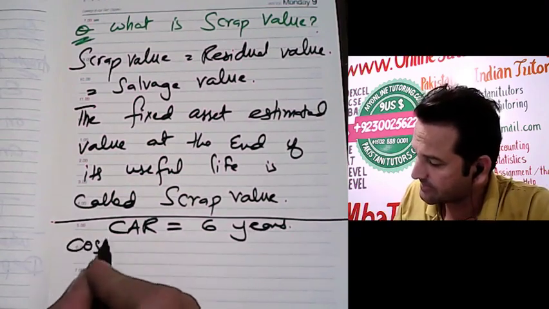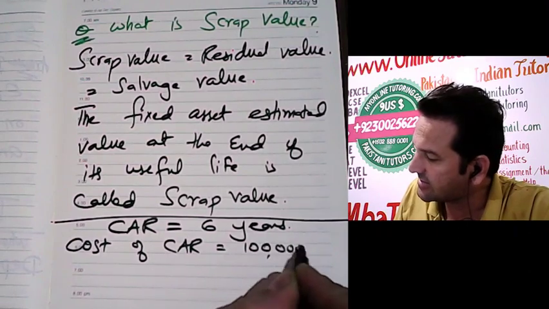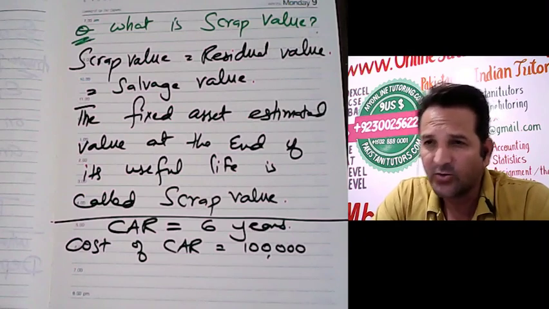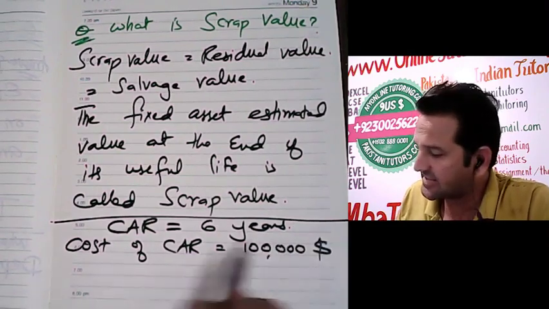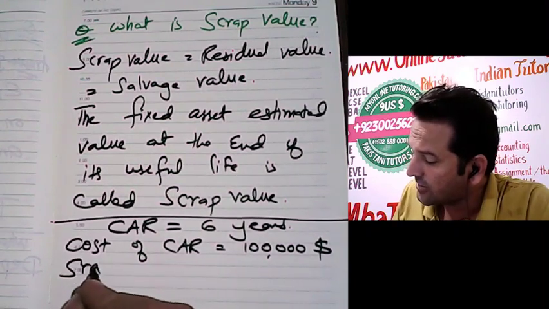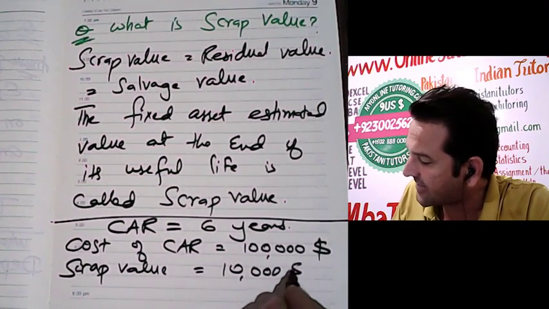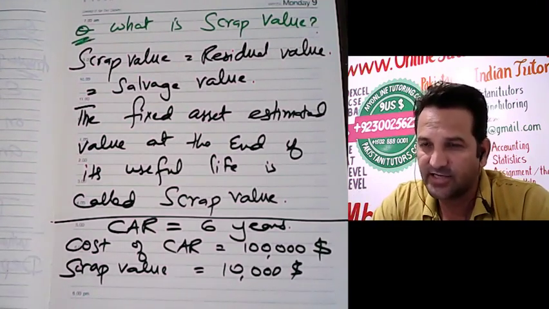The cost of the car is $100,000, or rupees, or whatever currency you are using in your country. So the cost of the car is $100,000. Six years is the useful life. At this point you have to define the scrap value. That $10,000 is the scrap value of this asset.